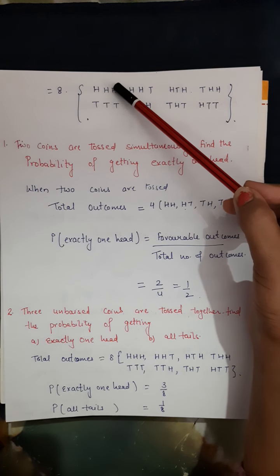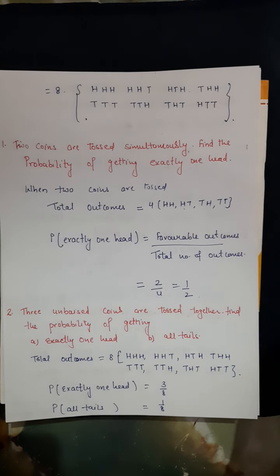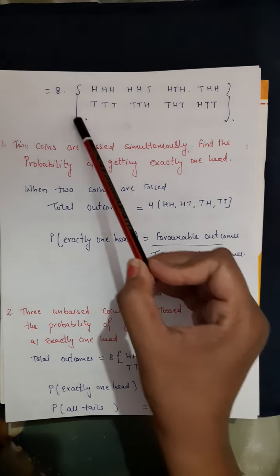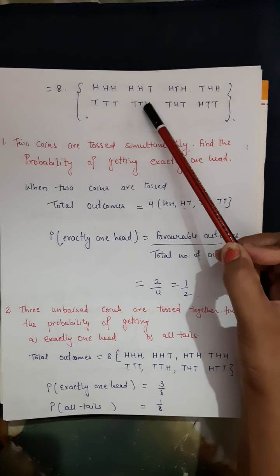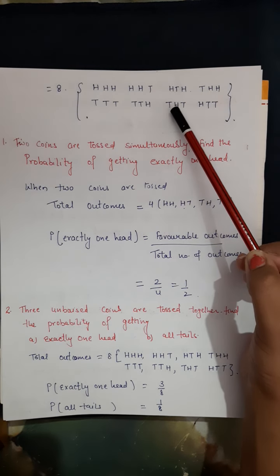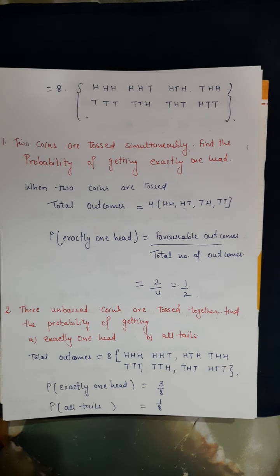Then I put one T at the end, then T comes in the middle, then T comes in the first place. Afterwards write all the 3 T's. Then, in the last, make it H; in between, H next time; then H will be at the first place. So these 8 outcomes will be there when 3 coins are tossed simultaneously or one coin is tossed thrice.